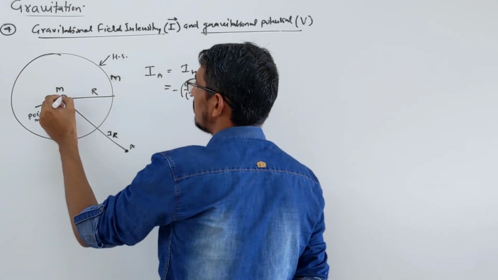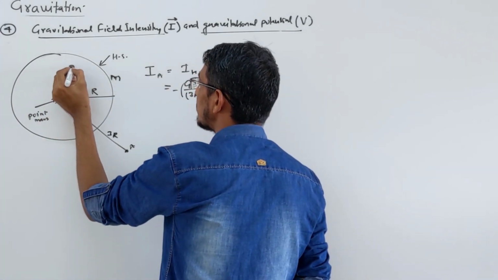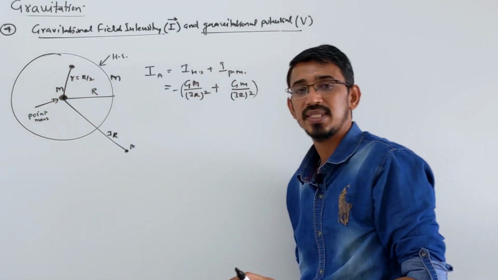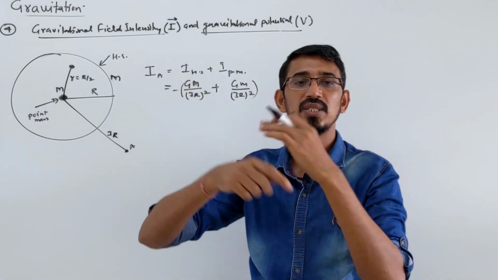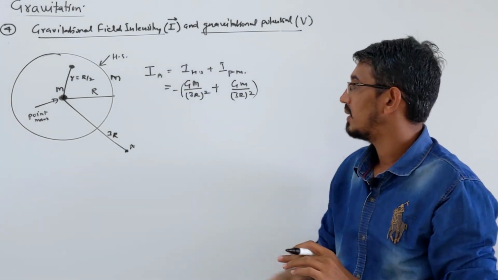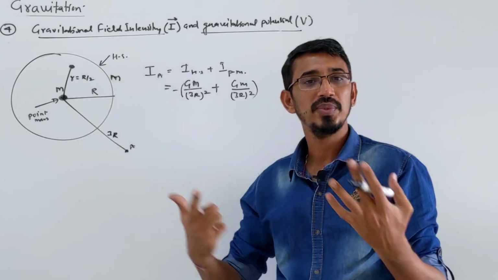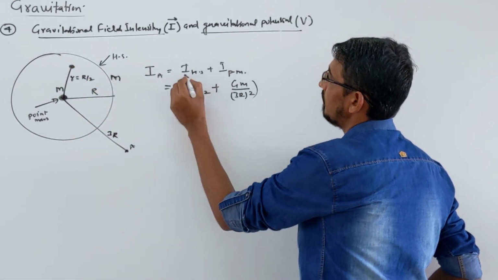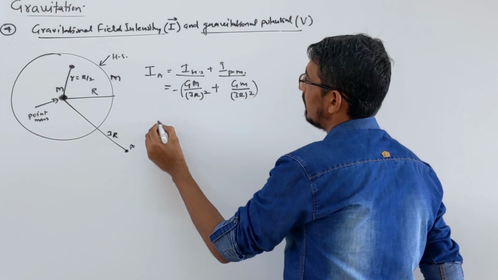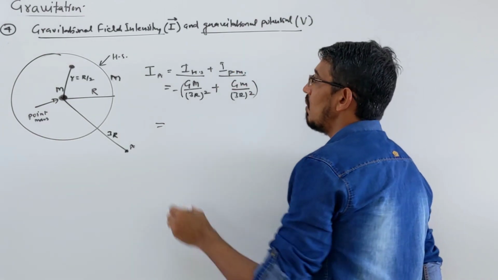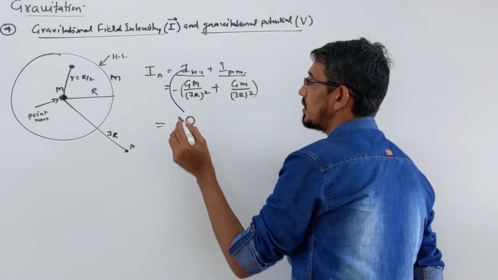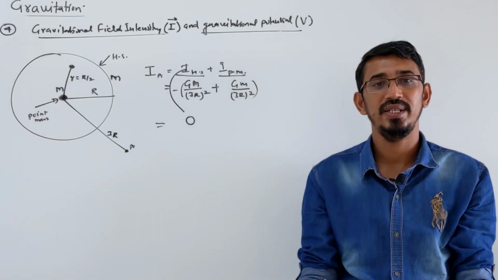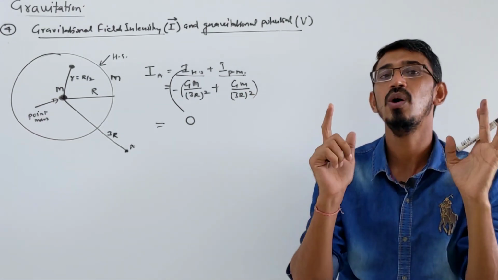But suppose I ask you this point, what is the field and potential at this point, that I am calling some r equal to R by 2. Some distance, this is a point inside this hollow sphere, and the distance is given in terms of the general radius of the sphere itself. So what is the field and potential at that point? In the same way you write field due to the hollow sphere plus field due to our point mass. What is field due to the hollow sphere? What is the answer? 0. Yes, due to the hollow sphere the field inside is always 0.